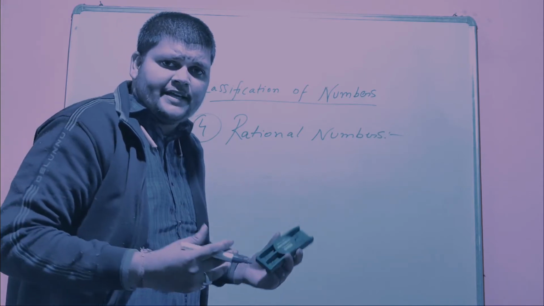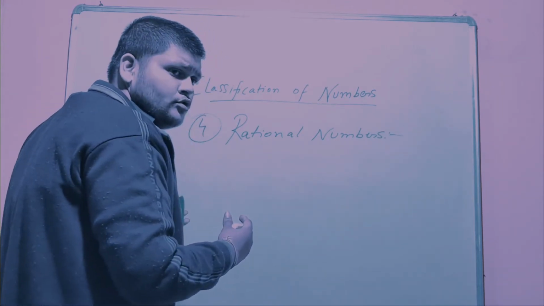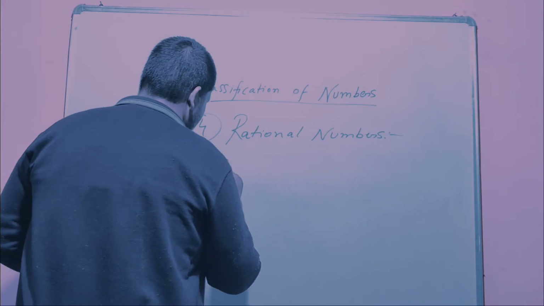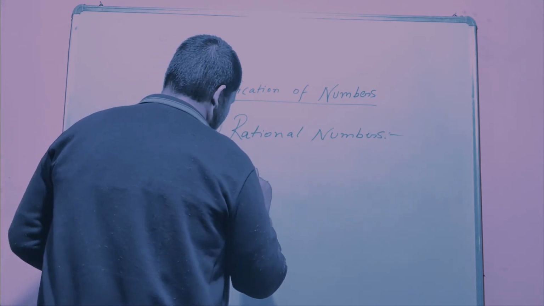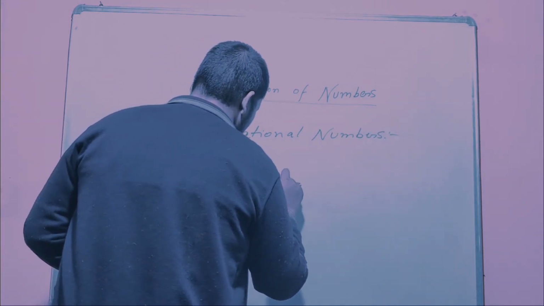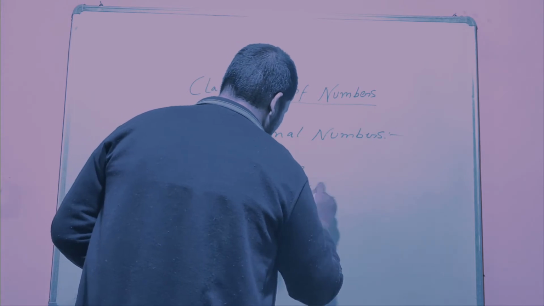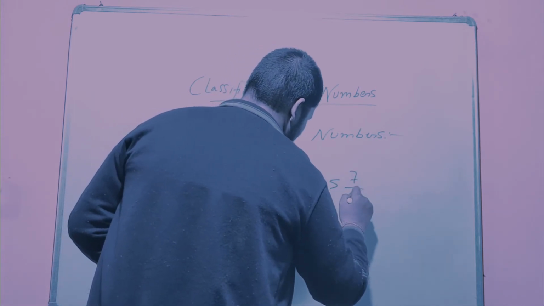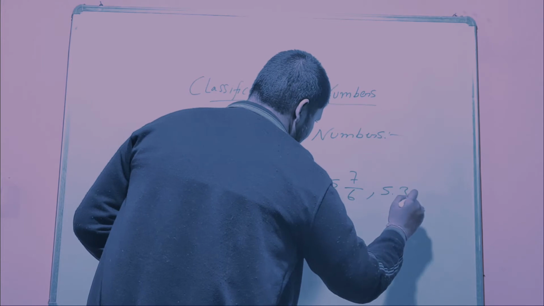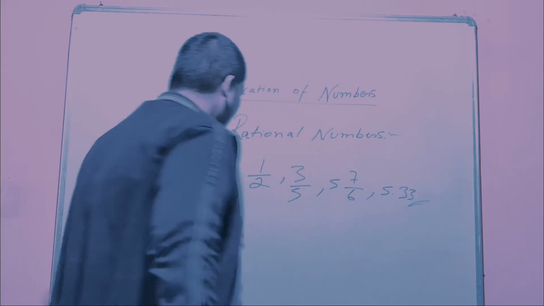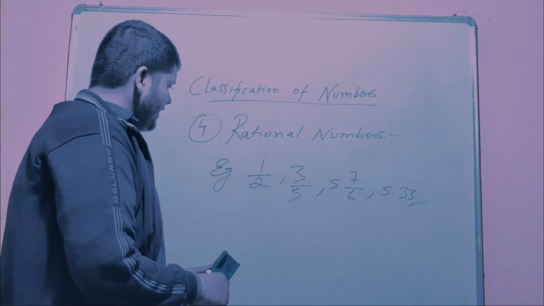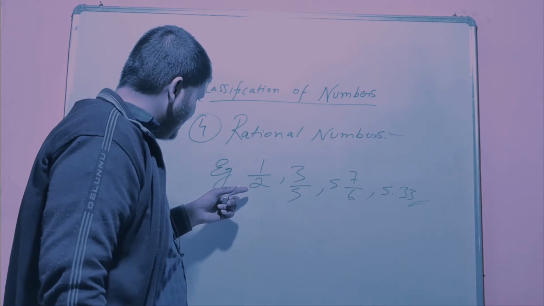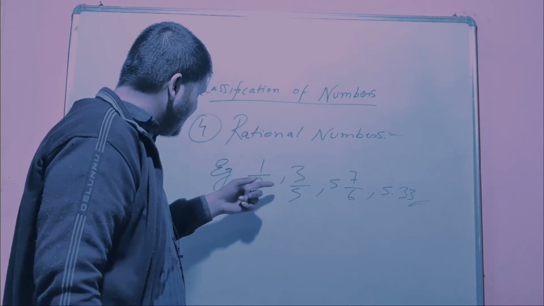What I mean to say, let me show you through an example. So the example will be like this. For example, 1 by 2, 3 by 5, 7 by 6, 5.3. All these numbers are written in terms of a fraction, p by q.